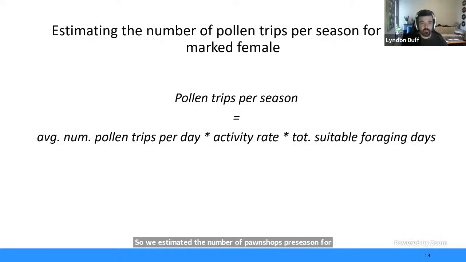The number of pollen trips per season is the average number of pollen trips per day multiplied by their activity rate. And that's because sometimes Xylocopa virginica like to take a day off, and multiplied by the total suitable foraging days. And that's because we rotated throughout the park, so we weren't at each aggregation every single day.